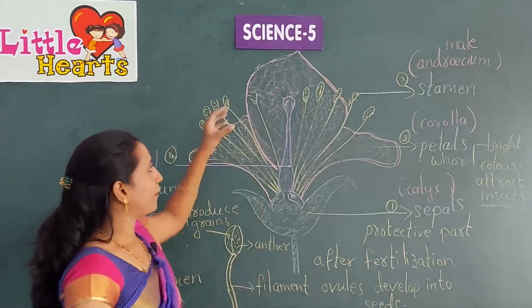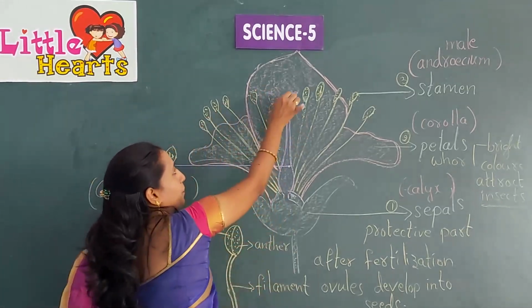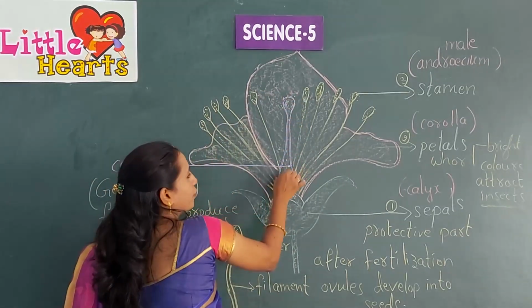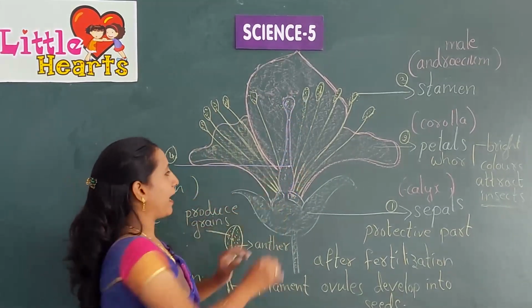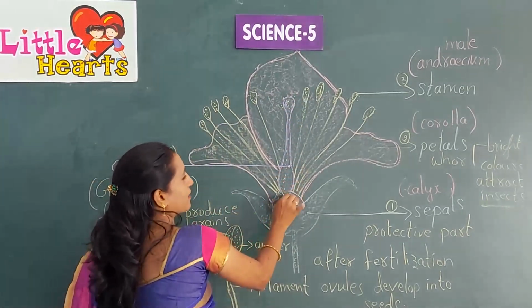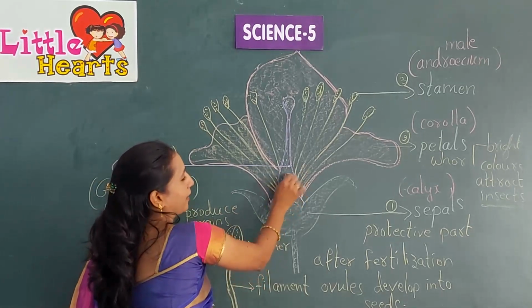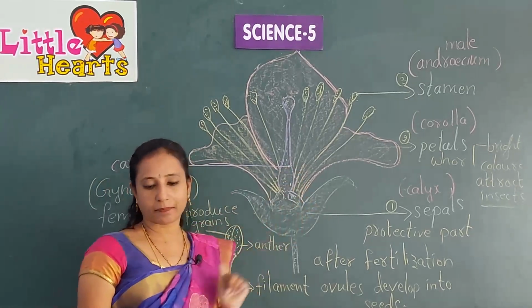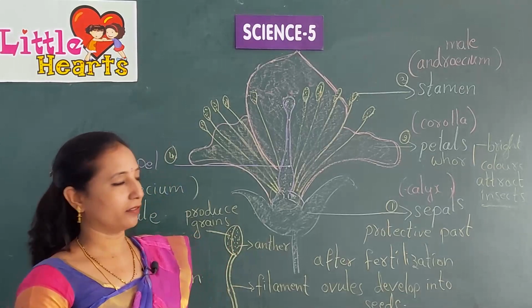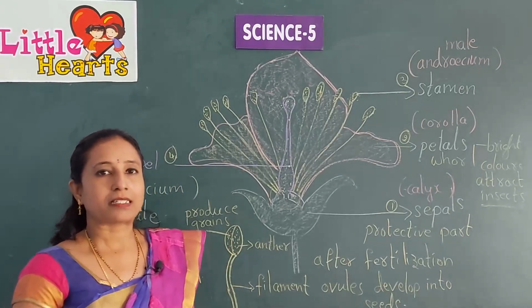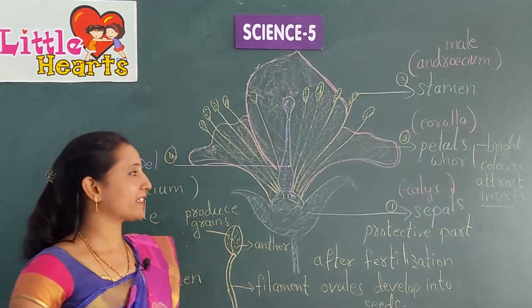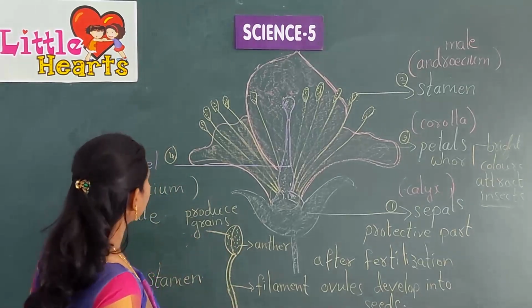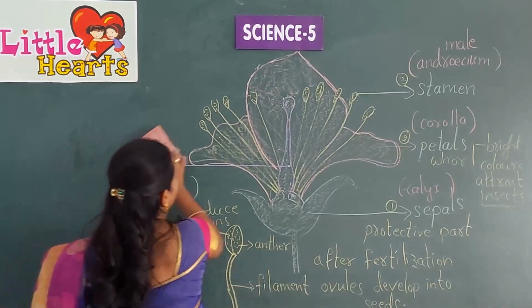The pollen grains enter the carpel, and the seed starts growing at this part. Some fruits have a single seed and some fruits have many seeds.